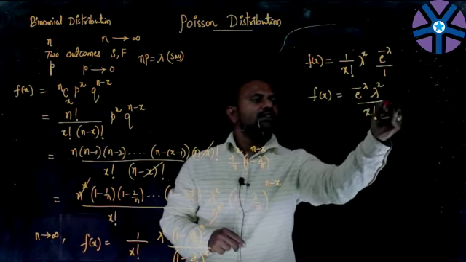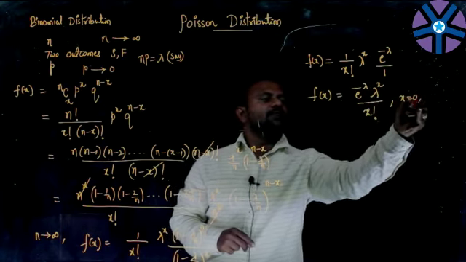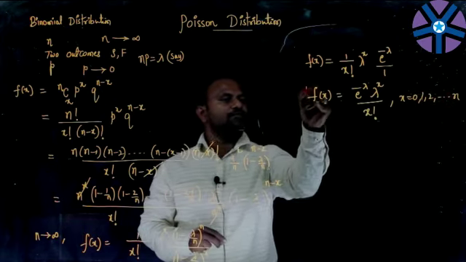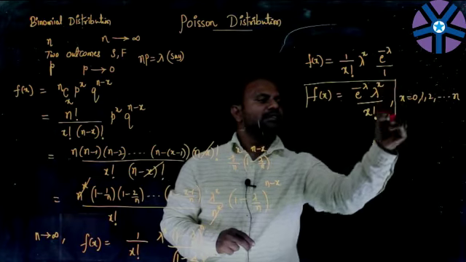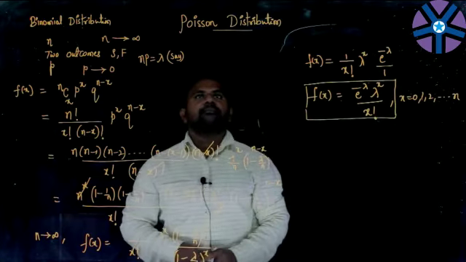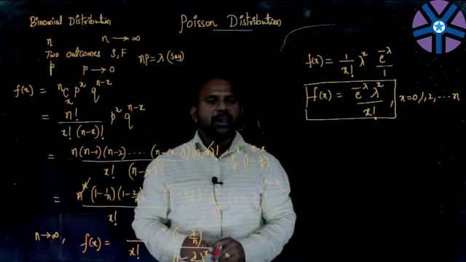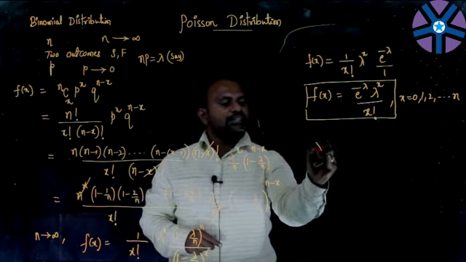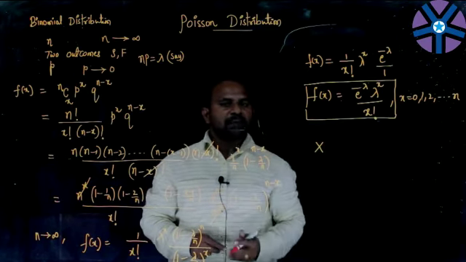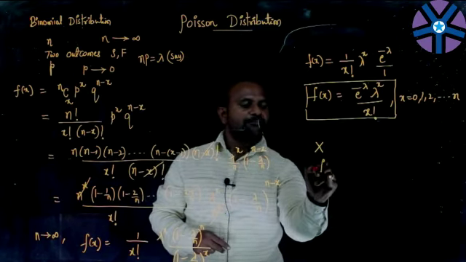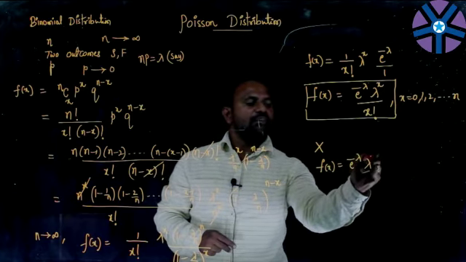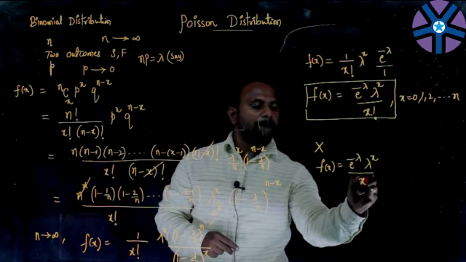Here x is running from 0, 1, 2, and so on, and n is large, as I have told you already. This is treated as the probability mass function in the case of the Poisson distribution. A random variable x is said to have the Poisson distribution whenever its probability mass function is given by f(x) equals e^(-lambda) lambda^x over x factorial.